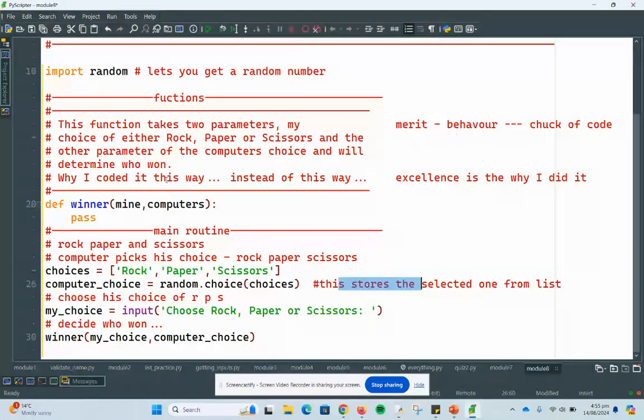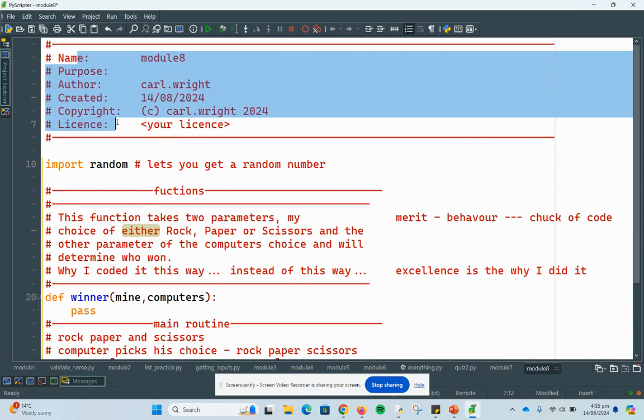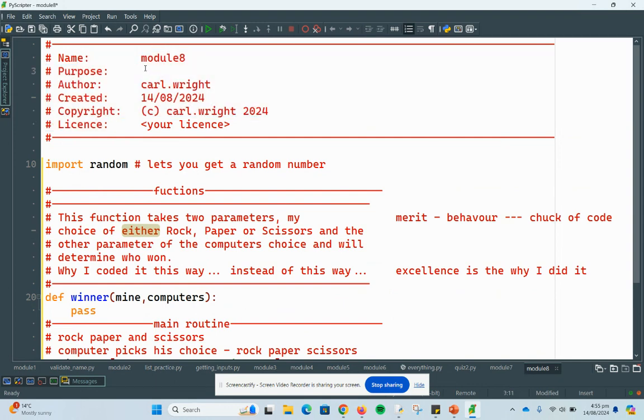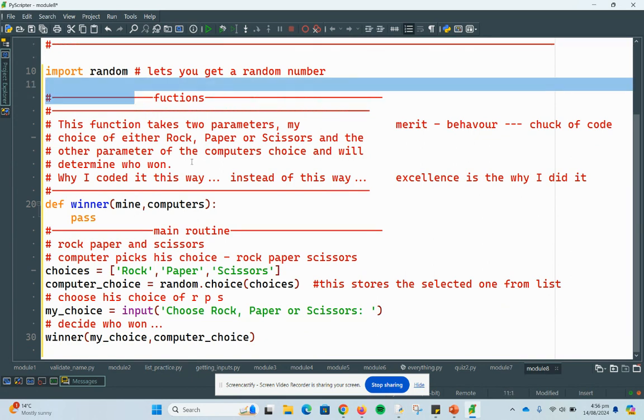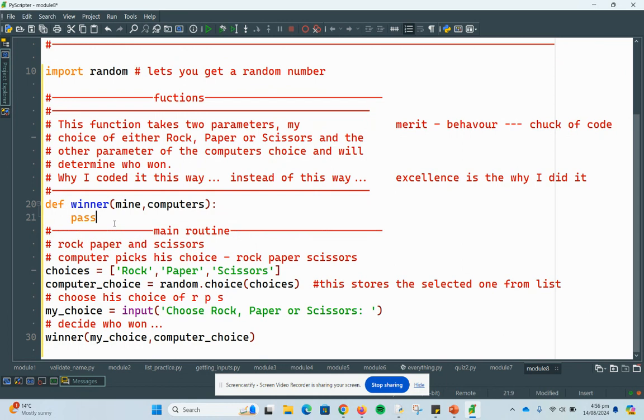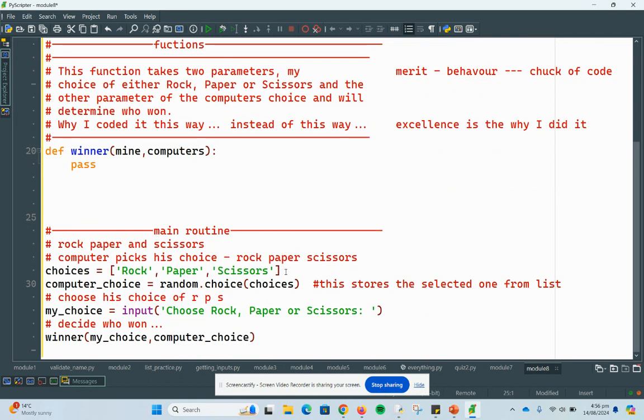You've got inline commenting. There's a lot, you notice it has to have a block comment at the top saying about your code, purpose of your code. This is rock, paper, scissors type code. And you can have all the detail in a big block comment. You want to section off things for readability, like here's my functions, they go here. Here's my main routine, that goes down here. Make it very readable. Put white space in if you need to. If you do comment first coding like I have with my algorithms here, that helps because you've got commenting throughout your code as well, plus inline.